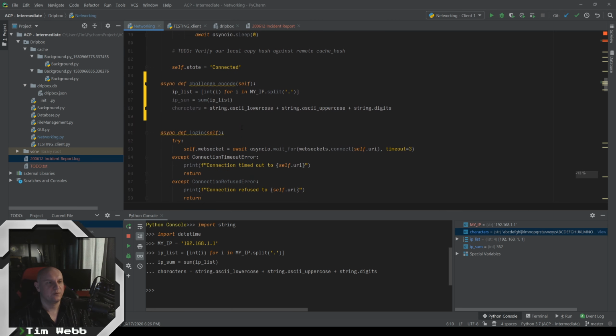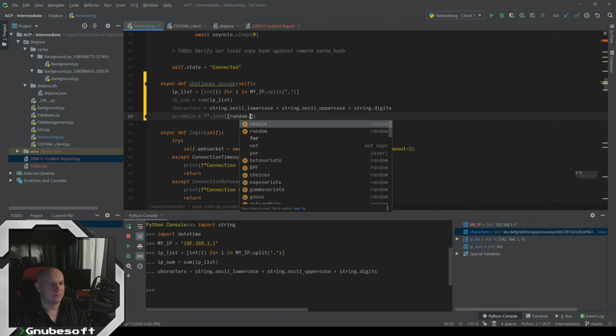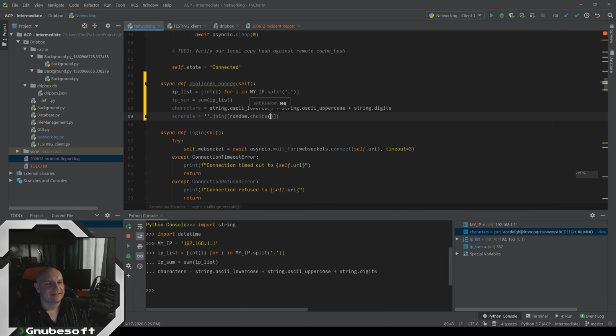This is now something we can randomly grab characters from. So let's do another list comprehension to create a scramble of characters. We're going to call this a scramble, and it's going to be a list that I'm going to join. So random choice of characters for underscore, because we're not going to use this variable, in range of IP sum.